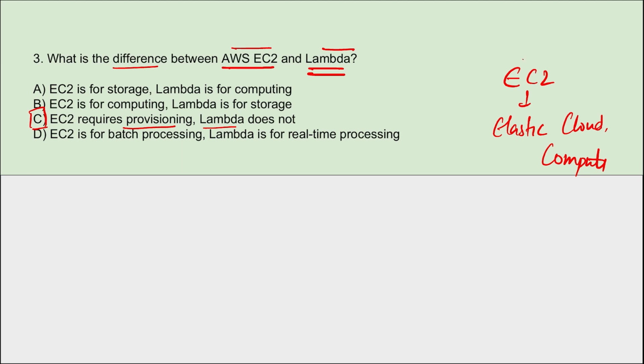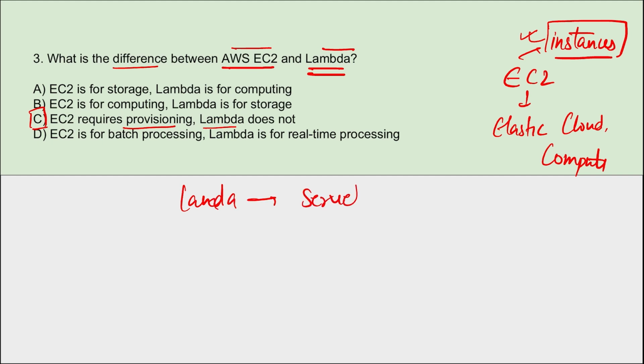That is, it will be requiring the instances to run applications. Here instances will be required by EC2, whereas in Lambda these instances are not required. Correct? And we can say that Lambda is serverless. Lambda is a serverless compute service that runs code without provisioning or managing servers.